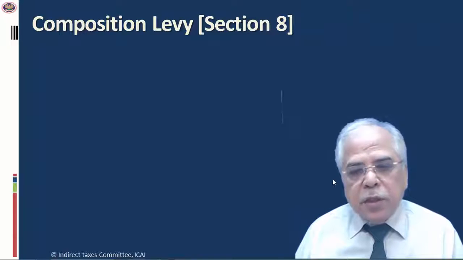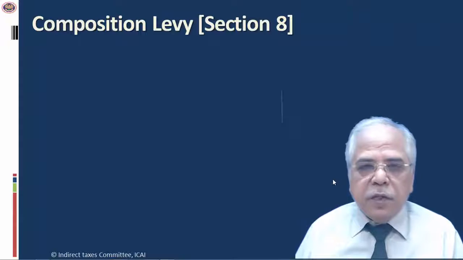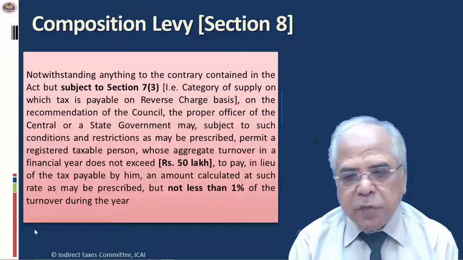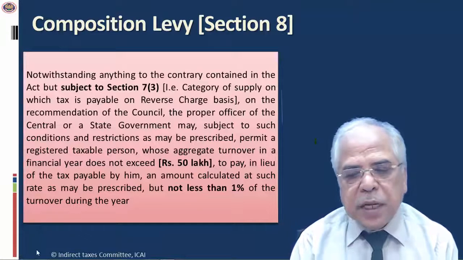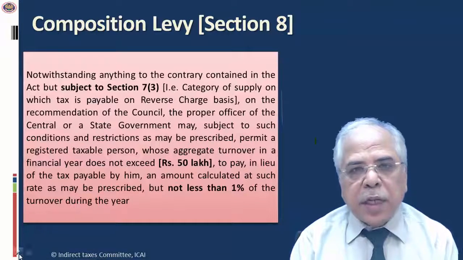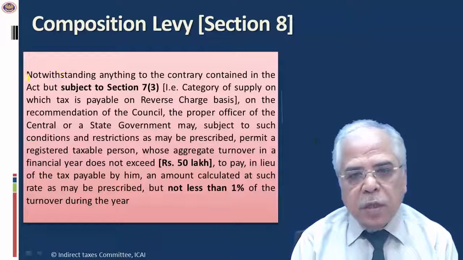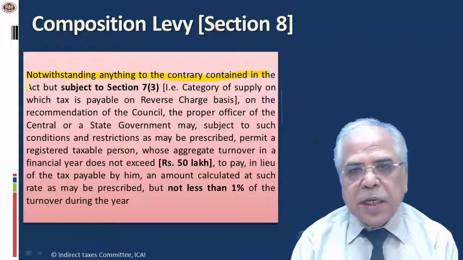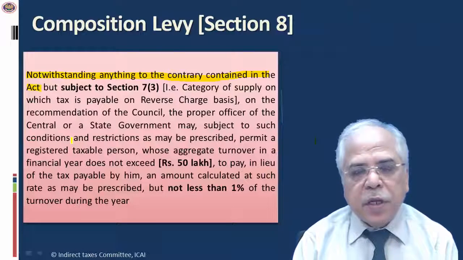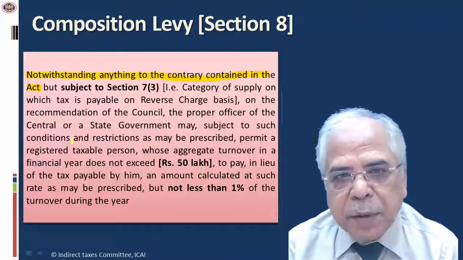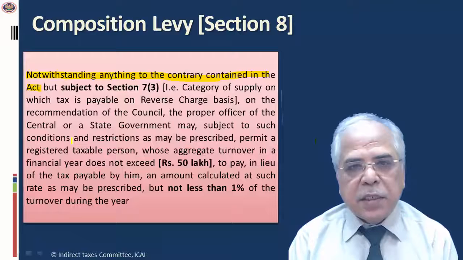So in GST also, they are talking about a composition levy, which is dealt with by Section 8 of the GST model law. If you read this section, which is reproduced in this slide, it clearly talks about notwithstanding anything to the contrary contained in the Act, it is a non-obstante clause, and the provision of this section shall prevail over other sections, and this scheme is not available wherever the recipient of service or recipient of goods, that is recipient of supply, is being made liable to pay service tax under reverse charge.